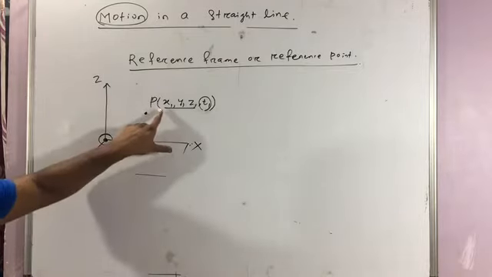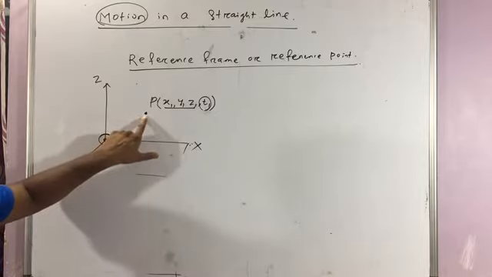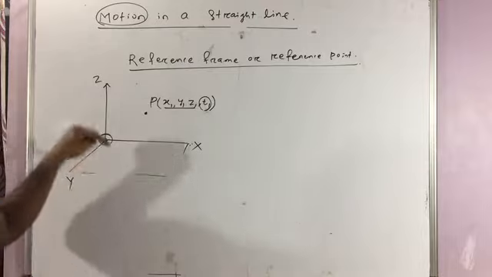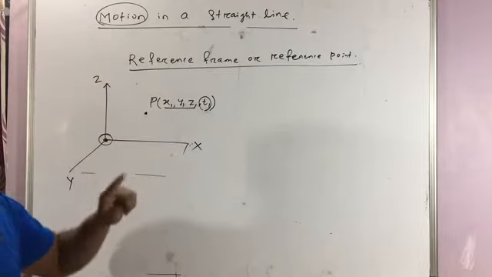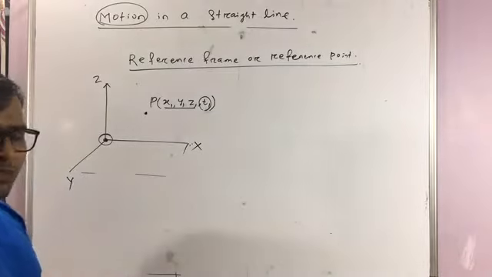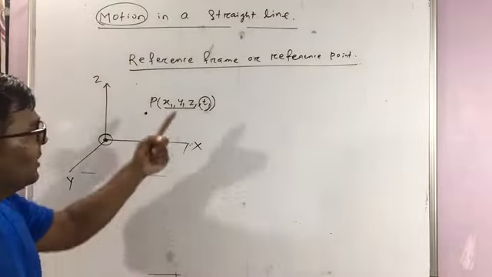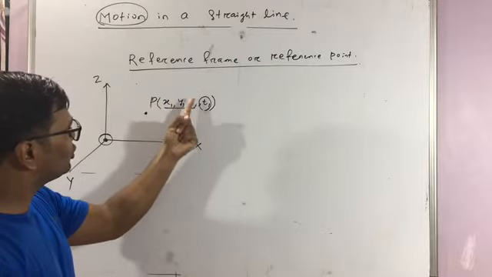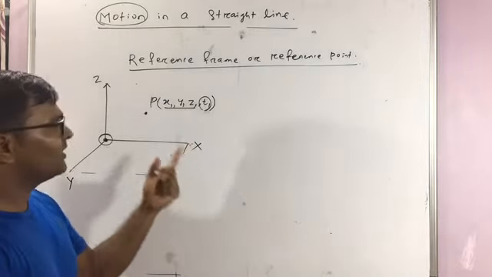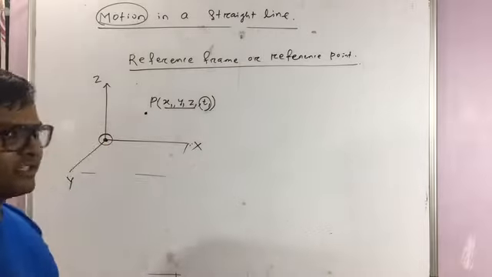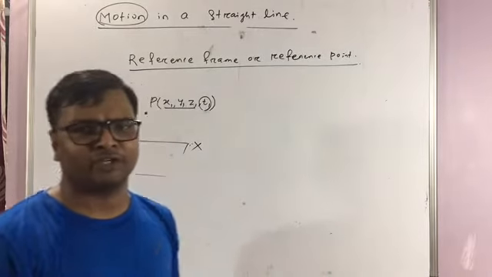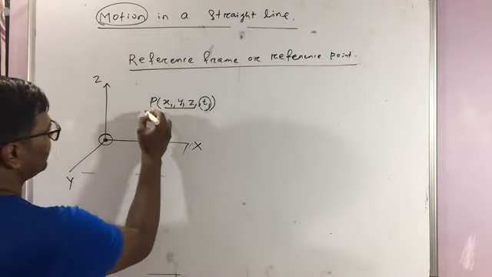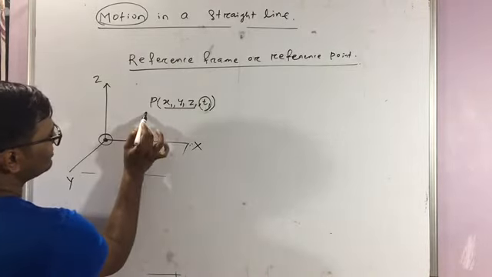Remember, if the position coordinates are fixed but the time coordinate changes with time, then the object is said to be at rest. Clear? But if along with the time coordinate any one of the position coordinates changes, then we can say the object is in motion. This is the simple definition. Suppose the object at a particular time instant is here.